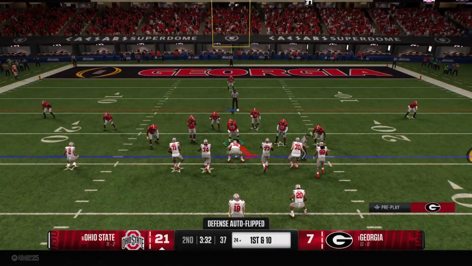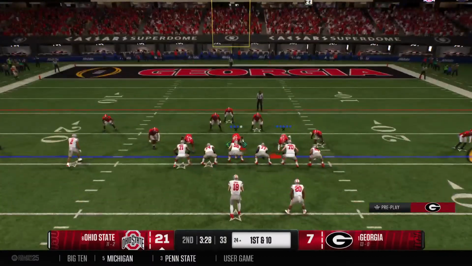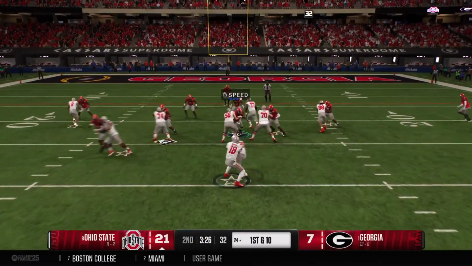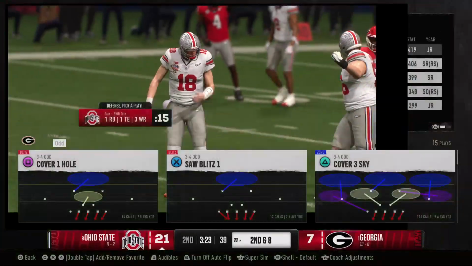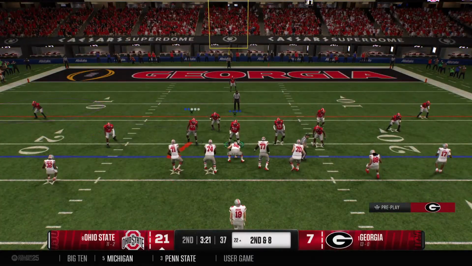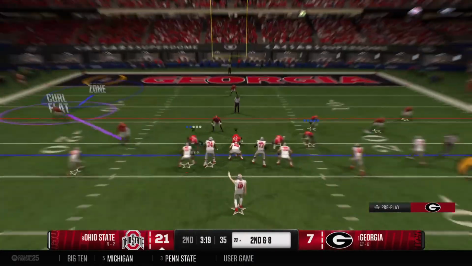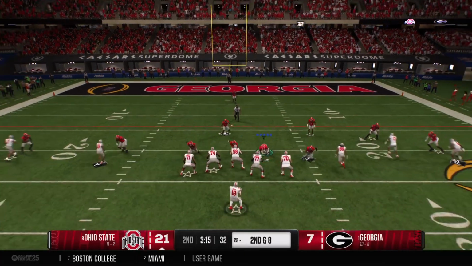How aggressive will they be on this first down play? And here's the handoff. Picks up 2, so it's 2nd and 8. The defensive coordinator this week already telling us about gap integrity, not giving this running back any creases at all. Really sound defense on that play.